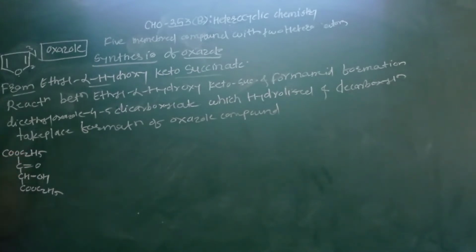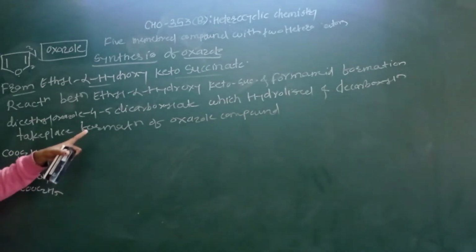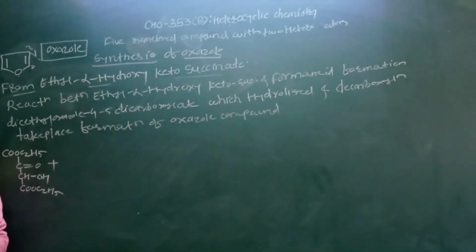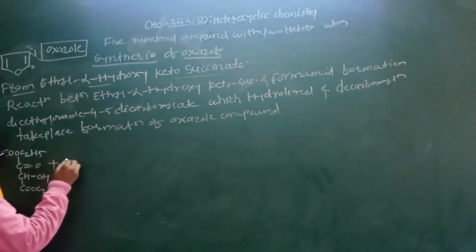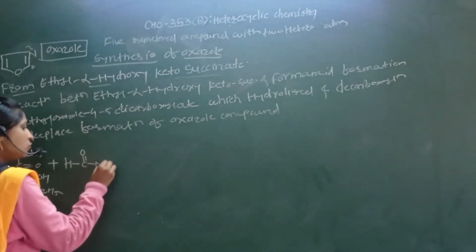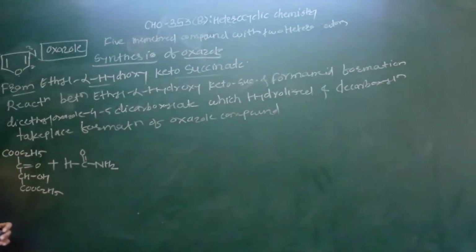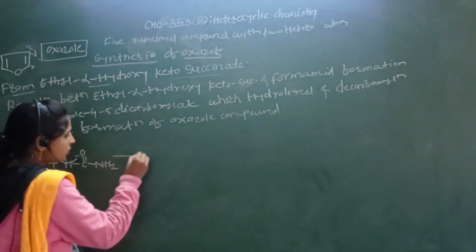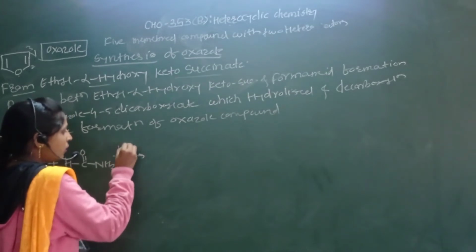This is the alpha hydroxy ketosuccinate, which reacts with formamide. You know the structure of formamide: HC double bond O, NH2. The reaction between this ketosuccinate and formamide takes place at a temperature of 100 degrees Celsius.